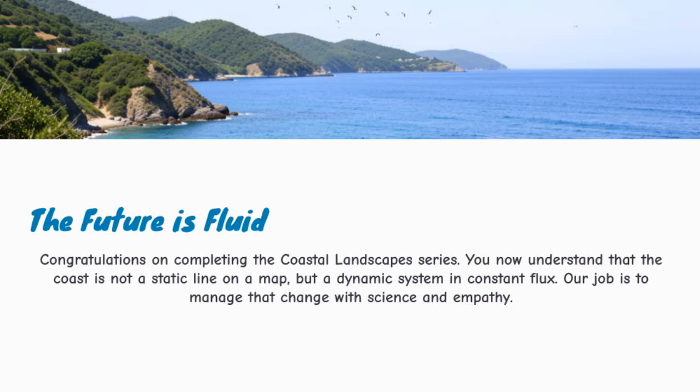Let's finish with the main message of the lesson. The coast is not a static line on a map. It is a dynamic system in constant change. Waves, tides, currents, sediment, storms, sea level, and human structures all interact. Climate change is making these interactions more urgent because rising sea levels and storm surges increase the risks to coastal communities. But the future is not only about danger. It is also about choices.